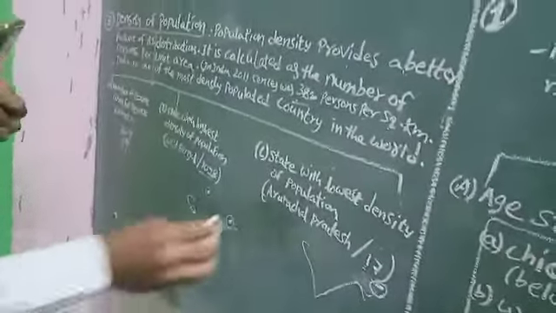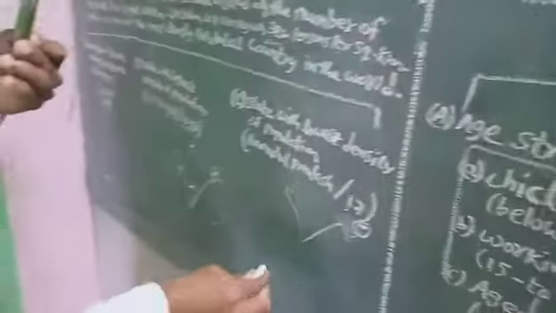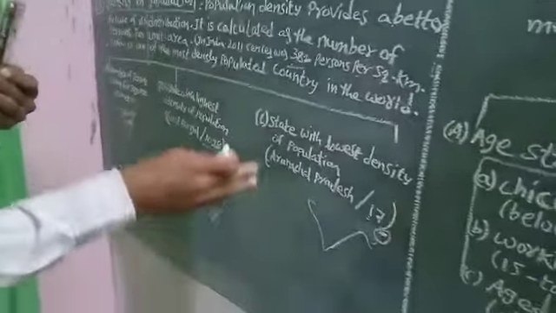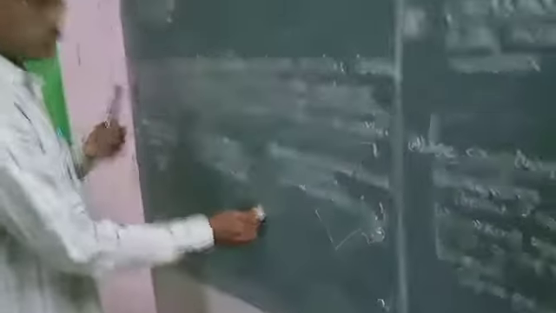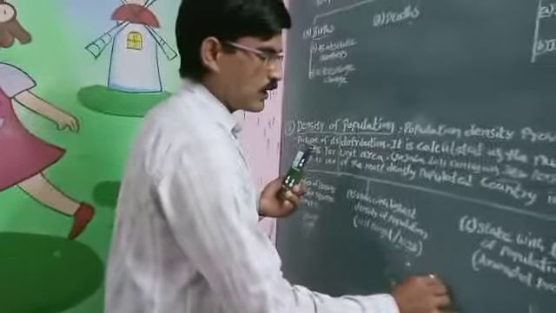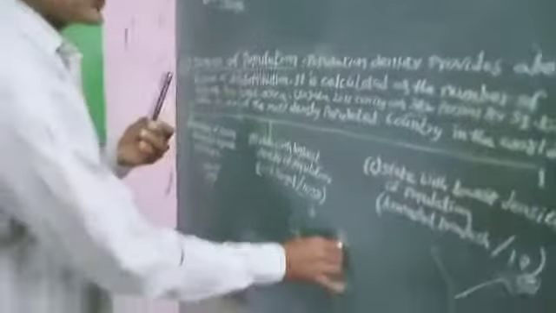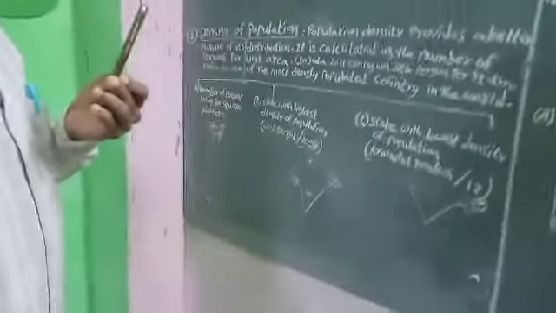Why? Because the living conditions there are difficult. It is a place of high altitude, and many problems are faced in this area. West Bengal is suitable for living because the delta areas are covered there. That's why West Bengal has 1028 members per square kilometer.